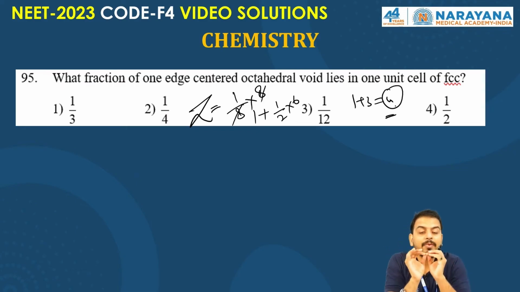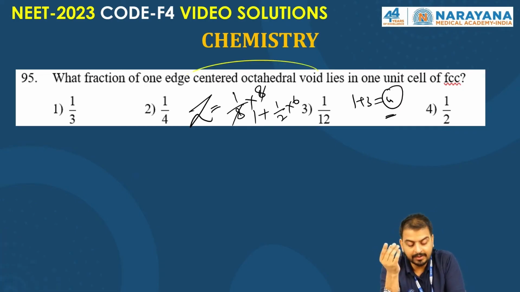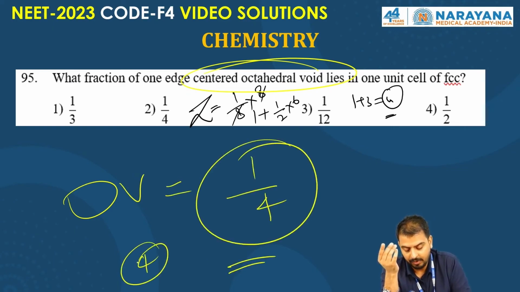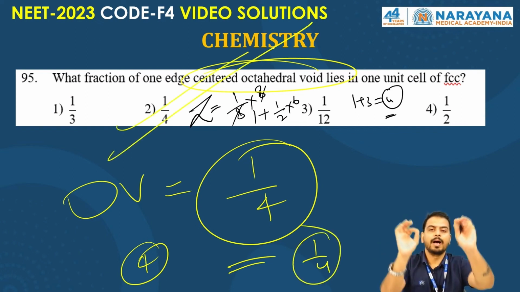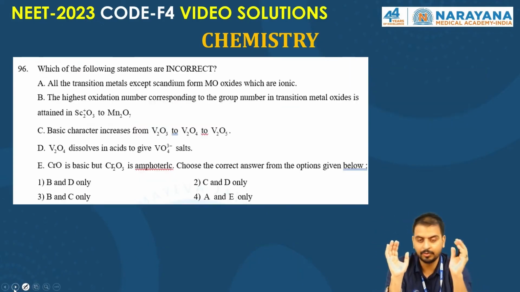Now you are asking about the one S center octahedral void. So one S center will be 1 by 4. Total is 4, 1 is the 1 by 4. So the correct answer is the second, 1 by 4. I hope it's clear to everyone. Correct. Let's move to the next question.